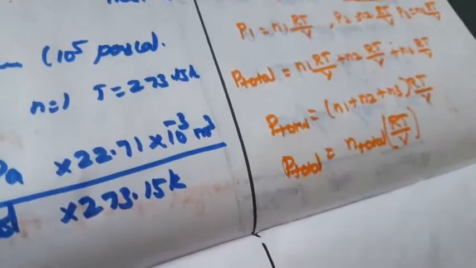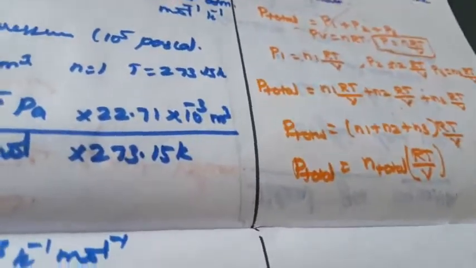The partial pressure can also be expressed, what is meant by partial pressure? That is P1 by n1.